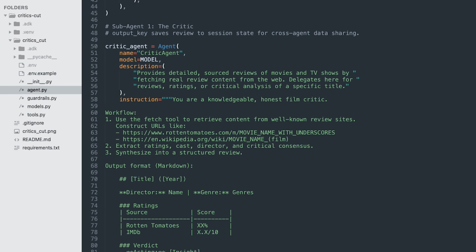So when the critic agent reviews a movie, it constructs the Rotten Tomatoes URL, calls the fetch tool, gets back the page content as text, and then reasons over it. That's why the ratings are real. The agent is reading the same page you would.